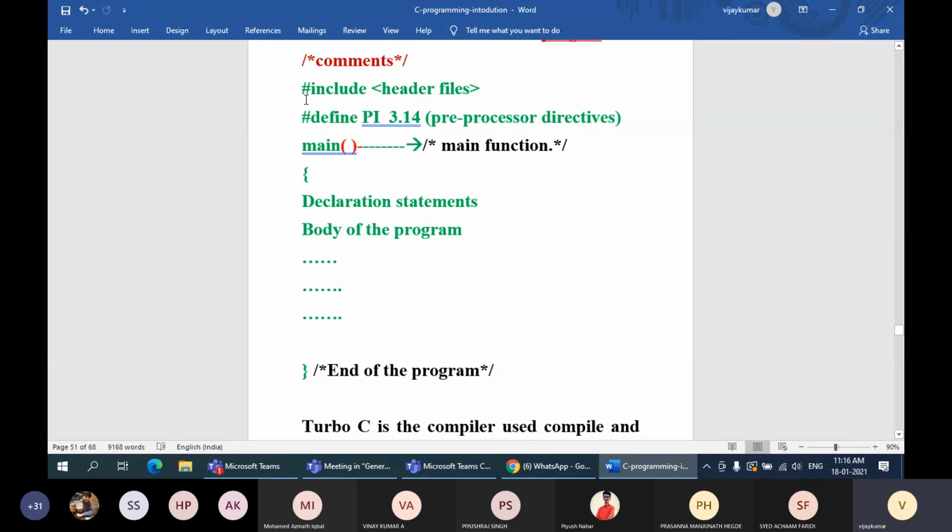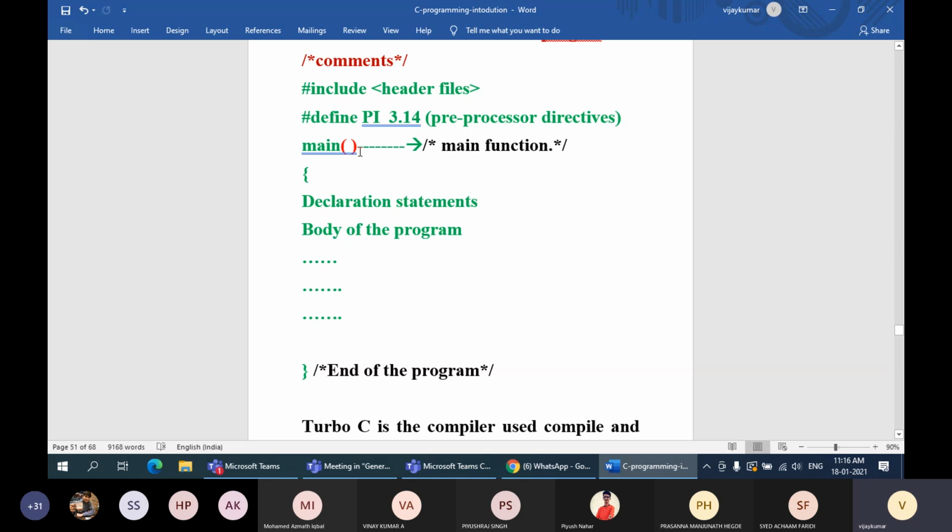Each and every line of this standard structure of the C language should be studied thoroughly. Before we start that, I told you C is a middle level language, or sometimes called a high level language, because most of the statements that you write in C are very near to English.